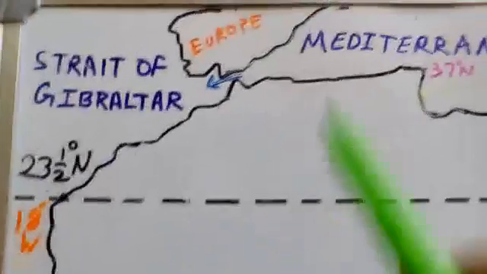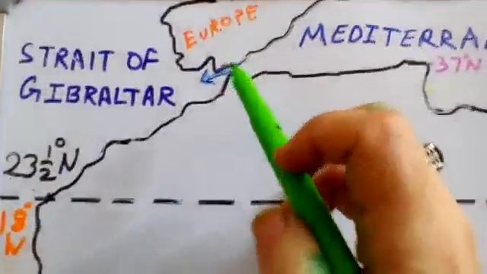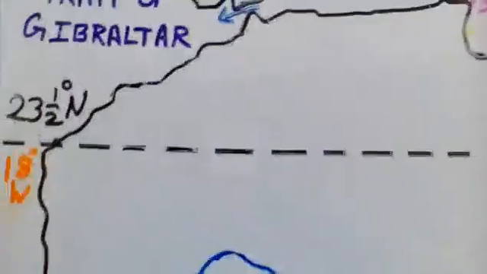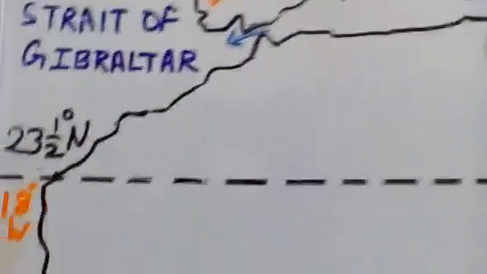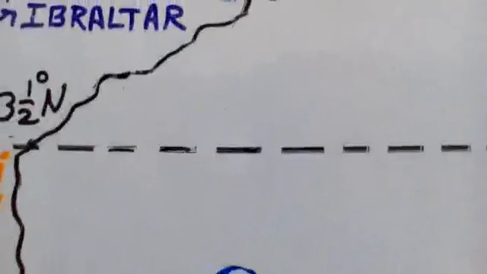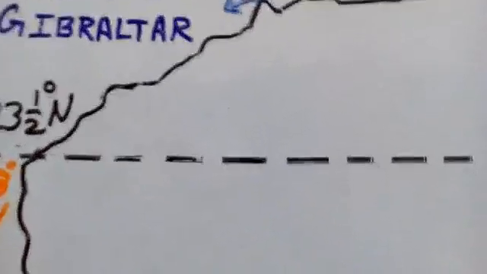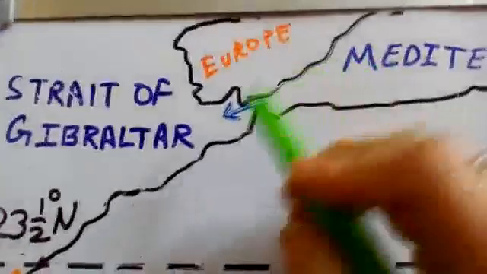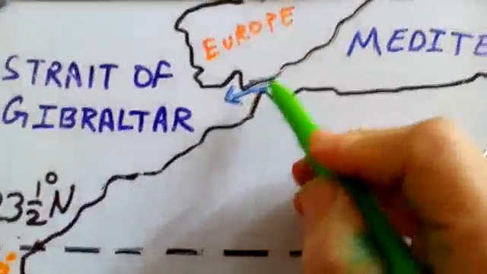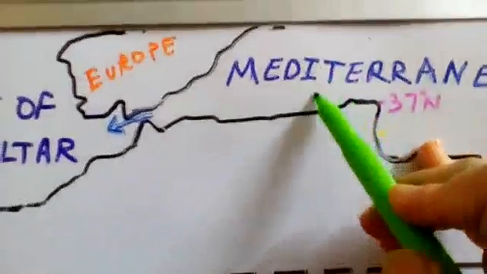Moving ahead, the next most important water body is the Strait of Gibraltar. Now, what is a strait? A strait is a narrow stretch of water that joins two large water bodies. The Strait of Gibraltar, this water body, right? The Strait of Gibraltar connects the Mediterranean Sea. This is your Mediterranean Sea. It is connecting the Mediterranean Sea to the Atlantic Ocean.